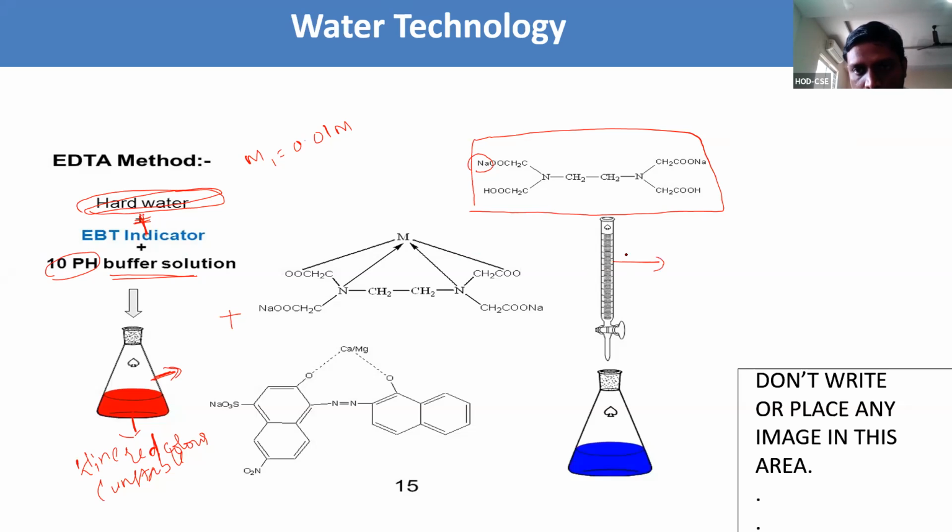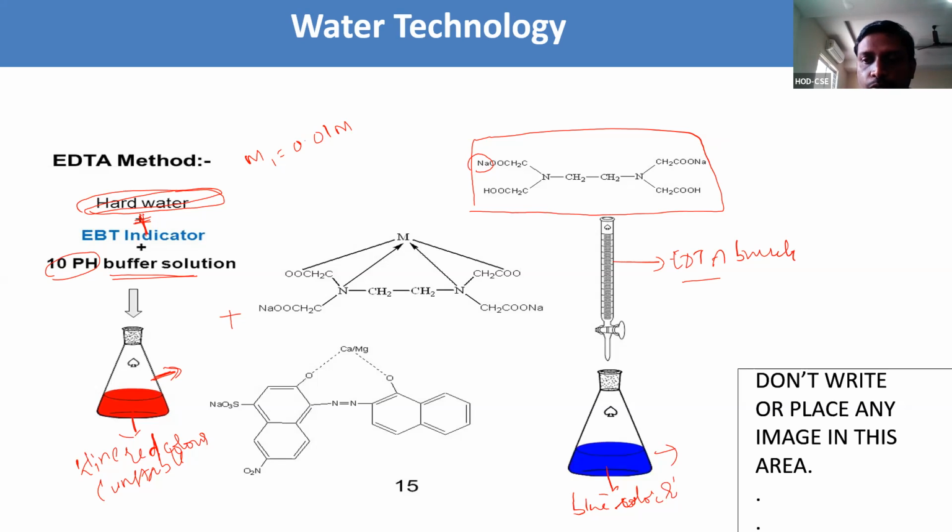By adding this EDTA, the wine red color now turns to blue color. After adding it turns to blue color. This is the end point. The blue color complex is the end point. Now we need to stop and note down the reading.